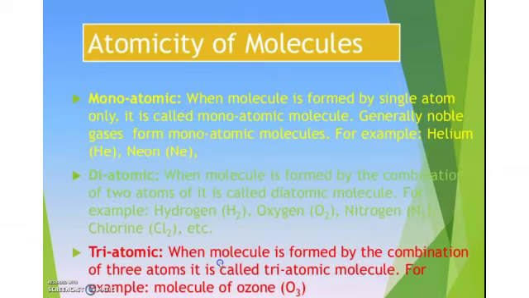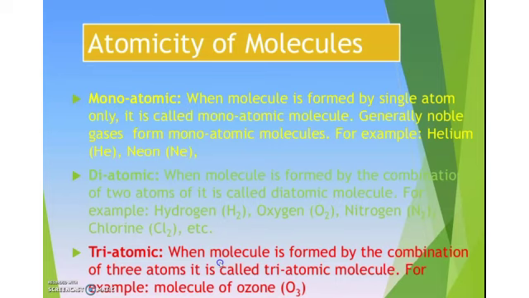We have studied the word atomicity. What do you mean by atomicity? Atomicity is the number of atoms in a molecule. Based on the atomicity, we can further classify molecules as monoatomic, diatomic, triatomic and polyatomic.